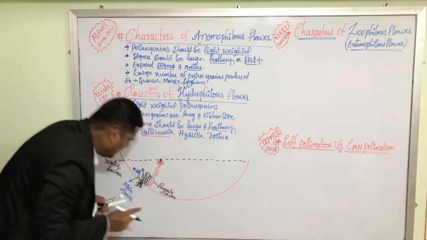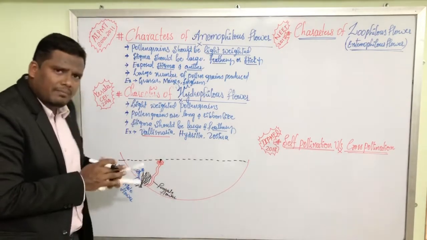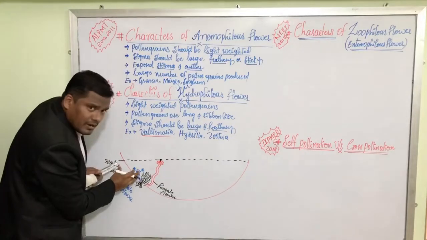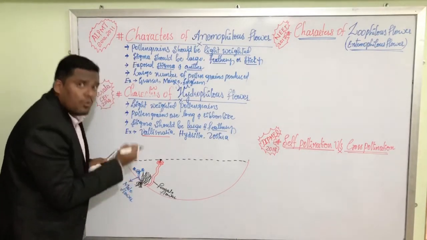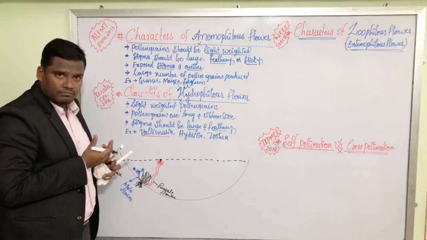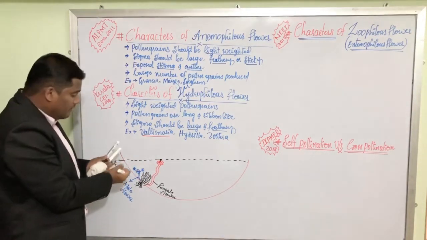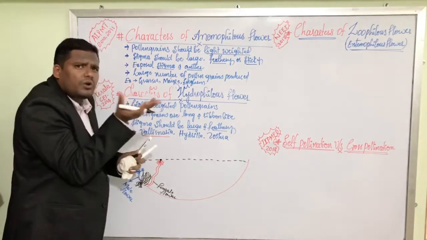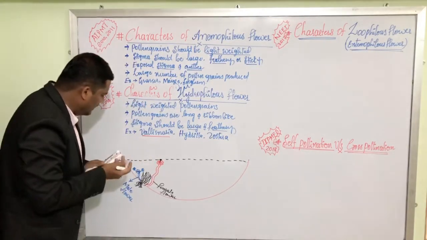If you carefully look towards the male and the female flower, male flower is inside the water, whereas female flower is floating on the surface of the water.